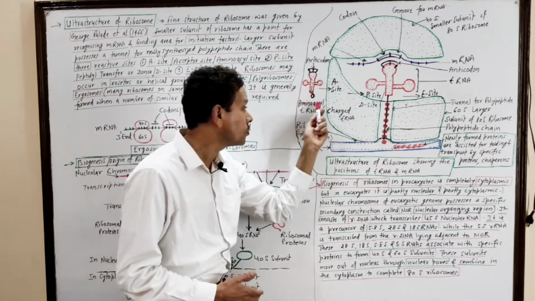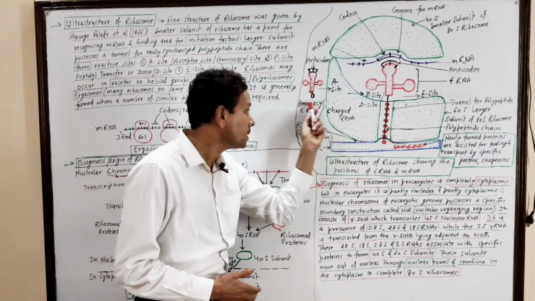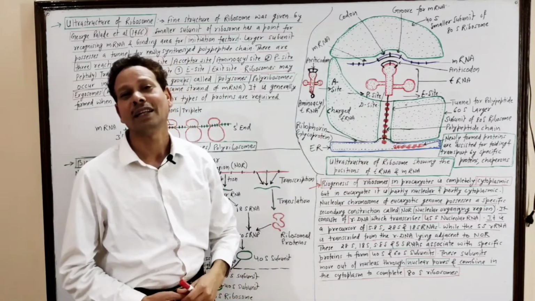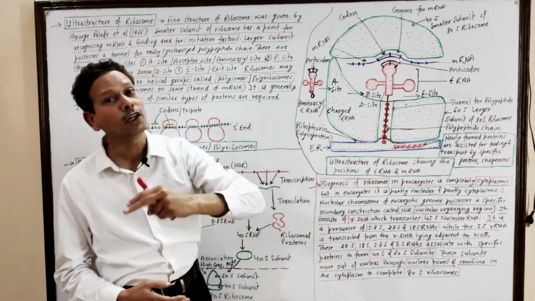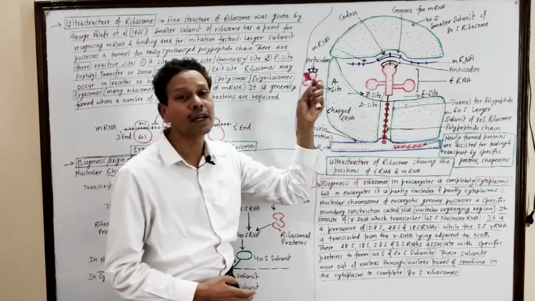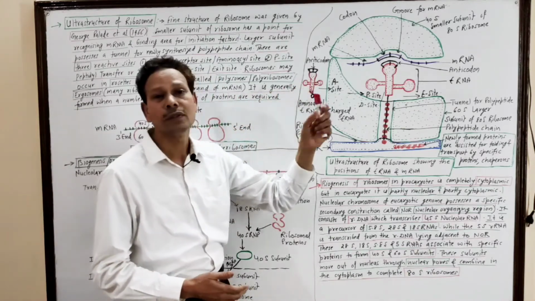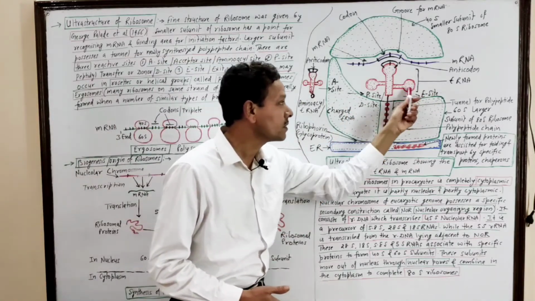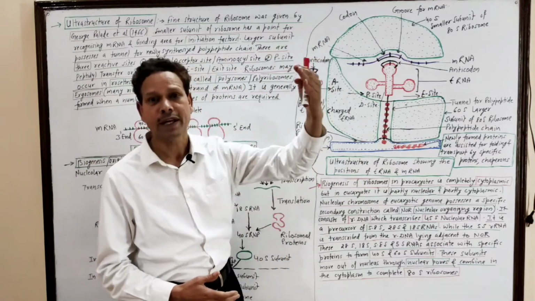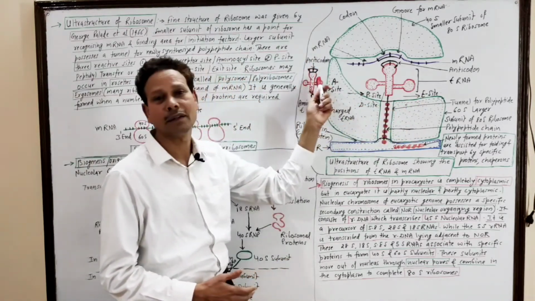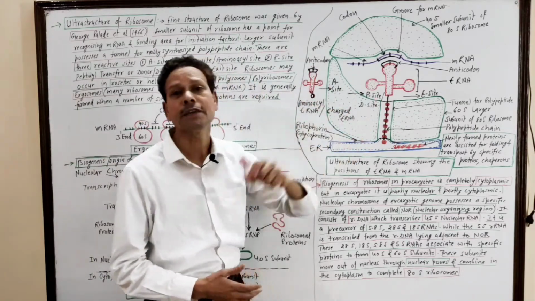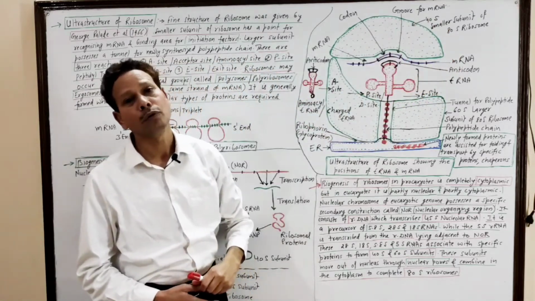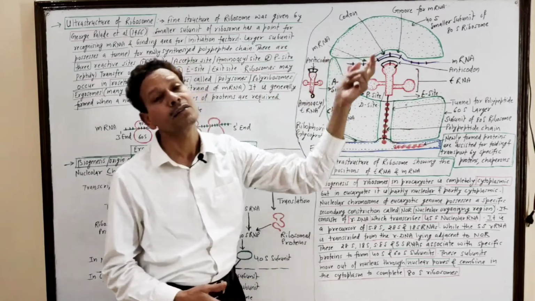It means this charged tRNA, which brings a specific amino acid, transfers it onto this polypeptide chain. That's why it is the peptidyl site or donor site. It means this tRNA donates its amino acid to the polypeptide chain. And another site is the E site, the exit site. Through this site, the free tRNA, after donating its specific amino acid to the polypeptide chain, is removed through the E site, the exit site.